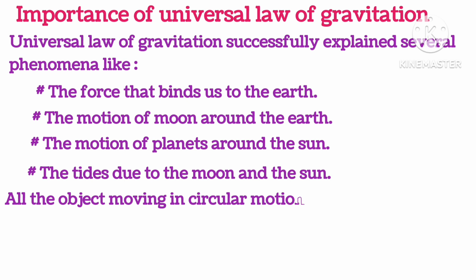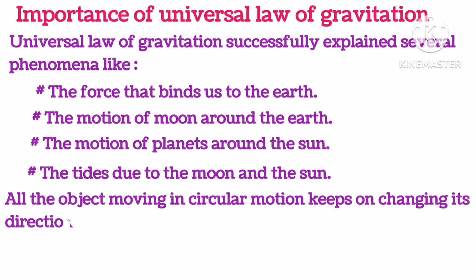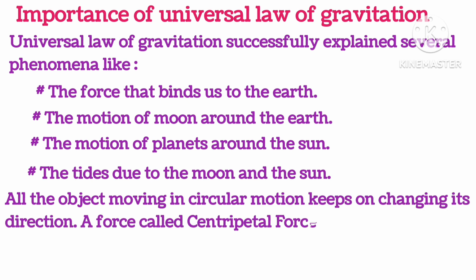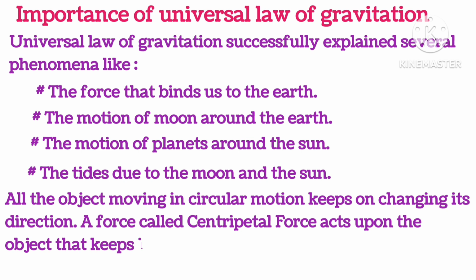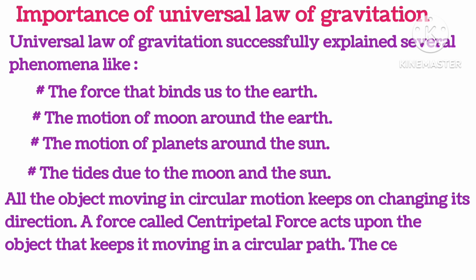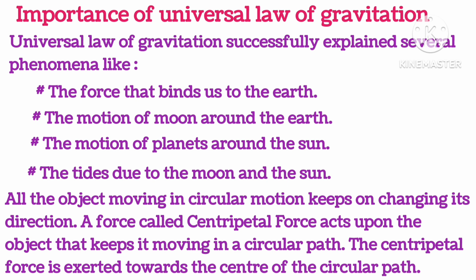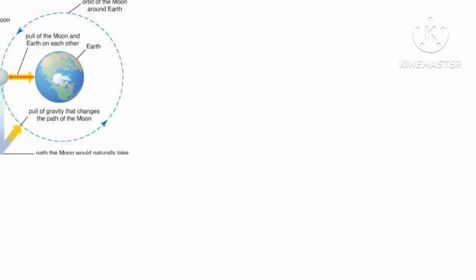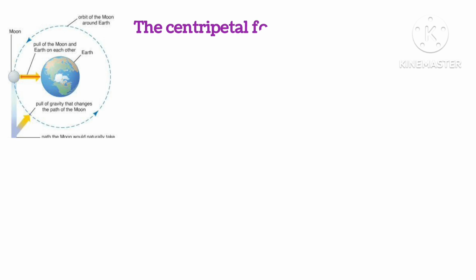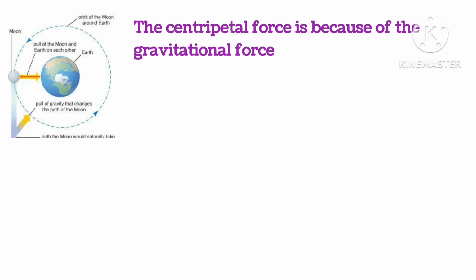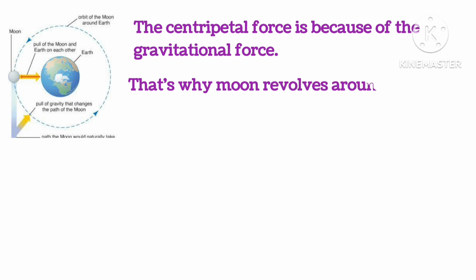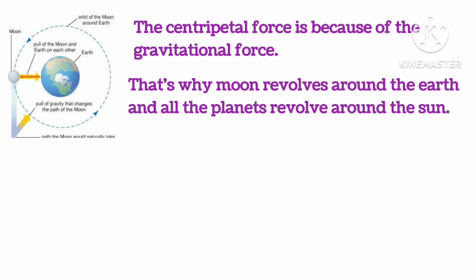All the objects moving in circular motion keep on changing their direction. A force called centripetal force acts upon the object that keeps it moving in a circular path. The centripetal force is exerted towards the center of the circular path. So as you can see here, the centripetal force is because of the gravitational force. That's why the Moon revolves around the Earth and all the planets revolve around the Sun.